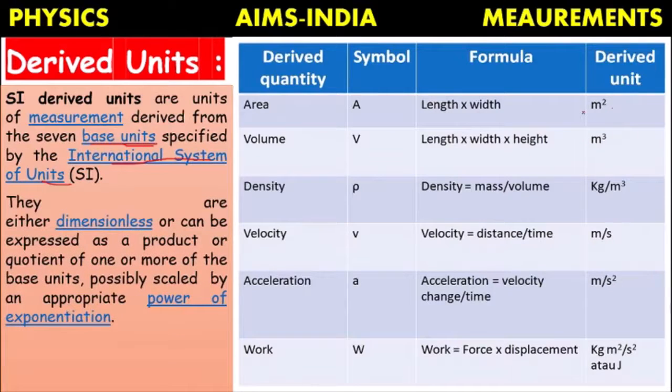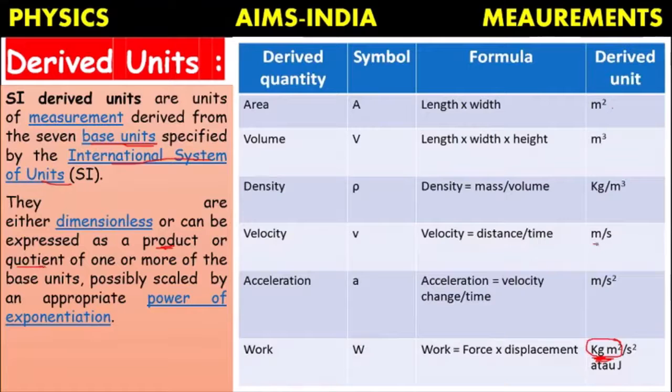They may have dimensions or they may be dimensionless. They can be expressed as a product. Here, if you observe, kg meter square means kg into meter square, the product of kg and meter square. They can be expressed as either product or quotient.